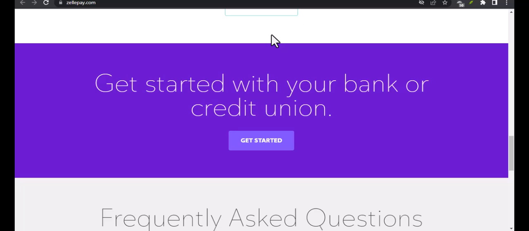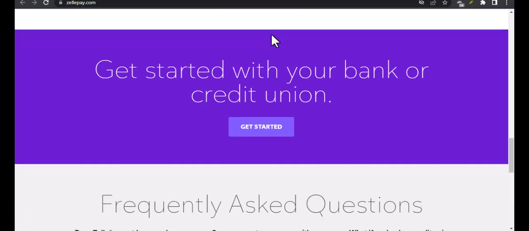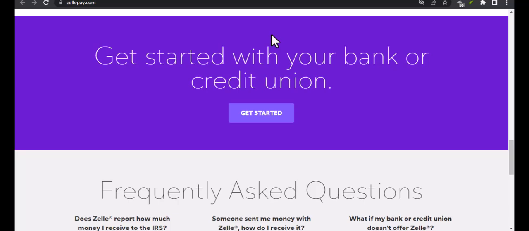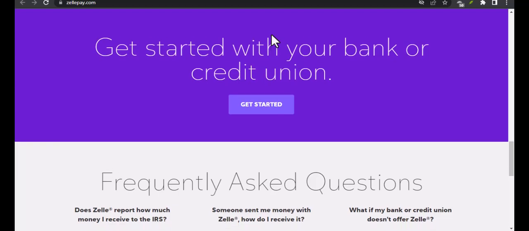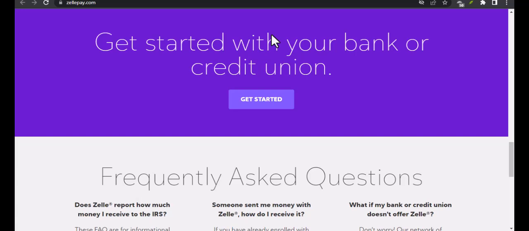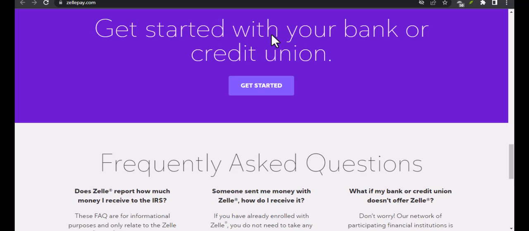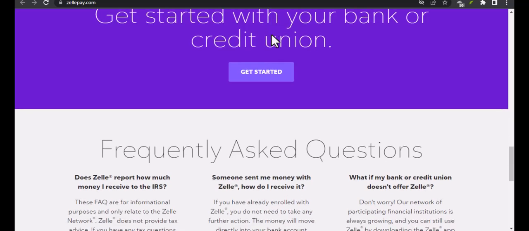Another issue is that Zelle does not work with all banks. Although it supports many major institutions, some smaller banks and credit unions are not part of the network. In those cases, you must download the standalone Zelle app, and your transfer limits may be much lower than those offered by participating banks.